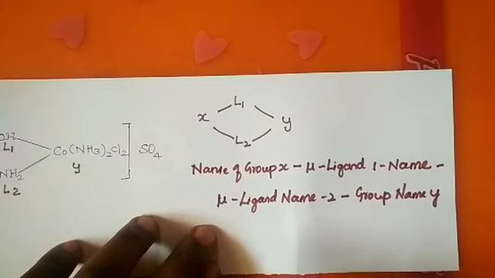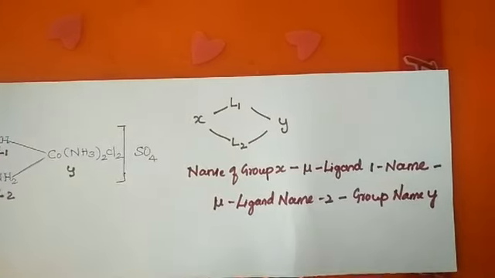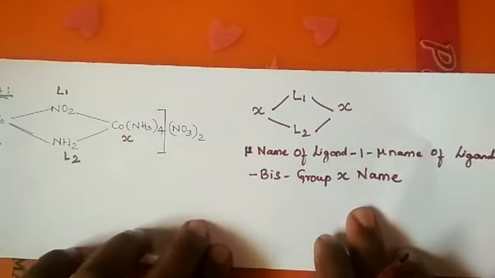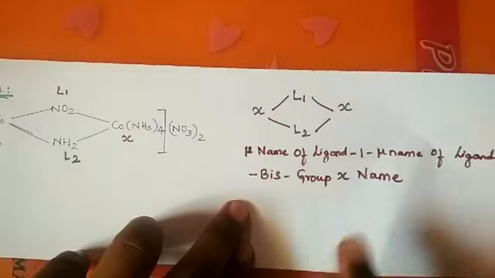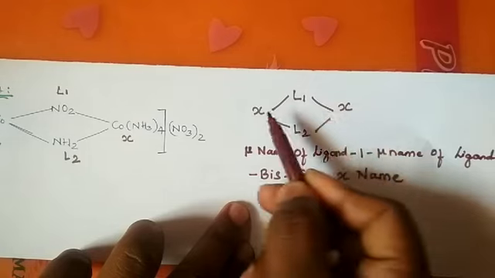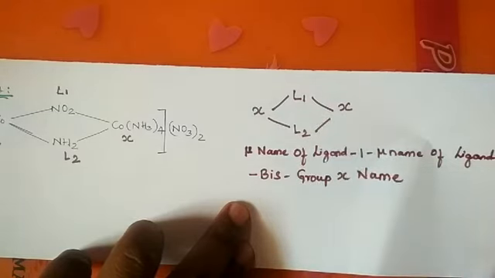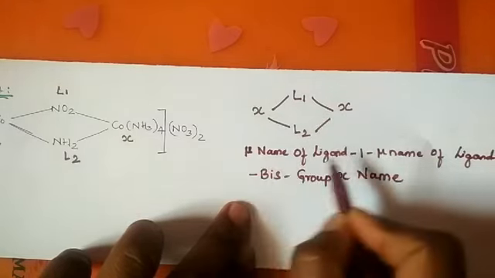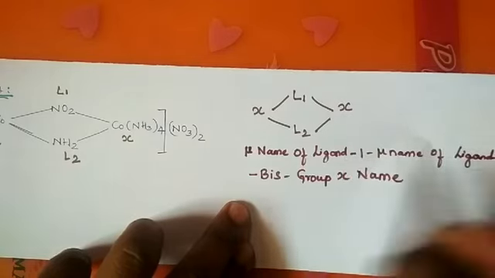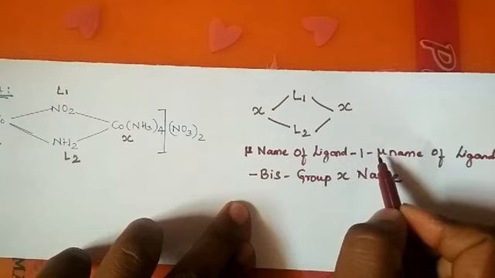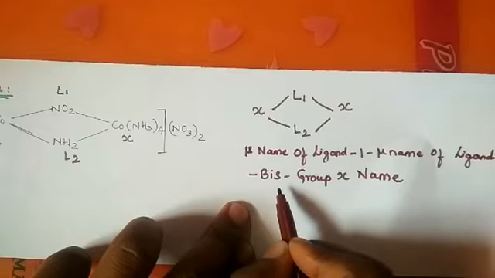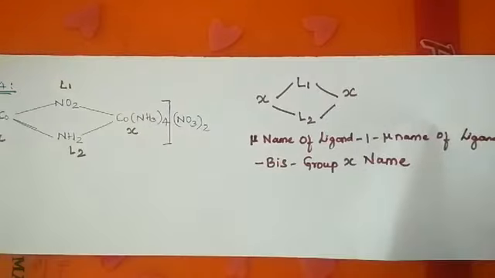Once we come to know that one, naming first. When we come to the fourth case, it is just similar to that of the second case. See here, the ligands are different but the groups are the same. In this case, you first write the name of the first ligand and the name of the second ligand, where mu is common because it indicates a bridge, and the groups are the same. If both the groups are the same, you can use bis, then the group name of X.